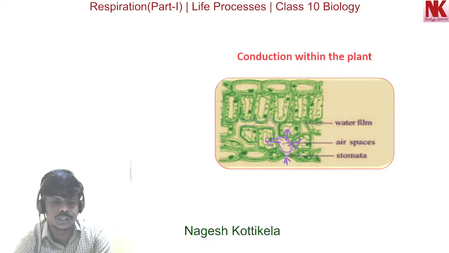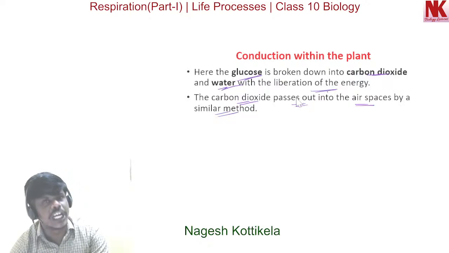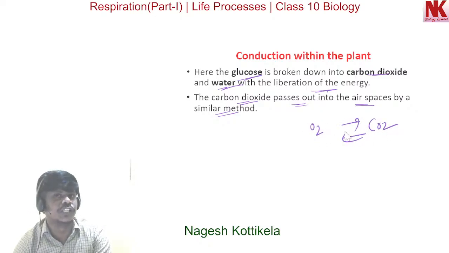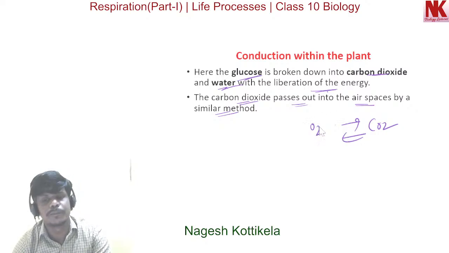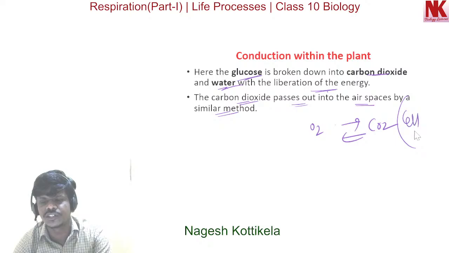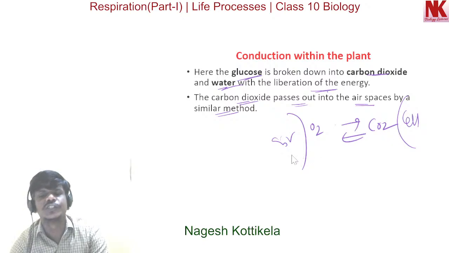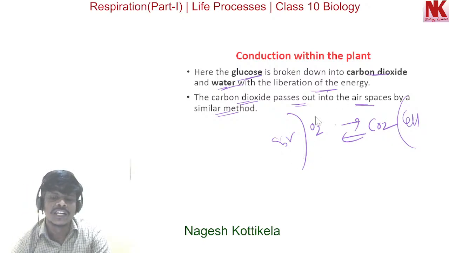So this is how gaseous exchange takes place: oxygen and carbon dioxide are exchanged. During the respiration process, oxygen enters the cell and carbon dioxide moves out of the cell. If we think of this as a cell and this as the air, oxygen goes into the cell and carbon dioxide comes outside. This is how the gaseous exchange process occurs.